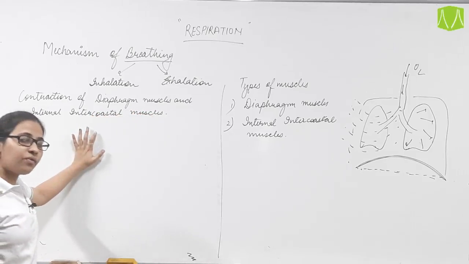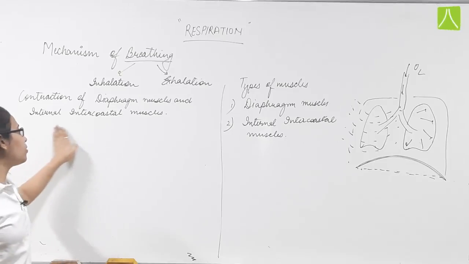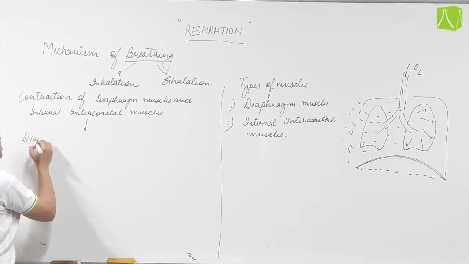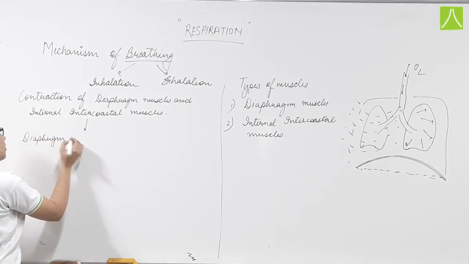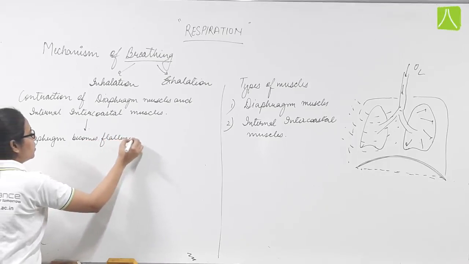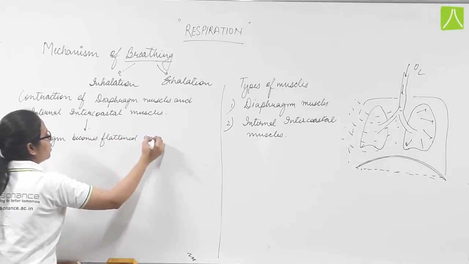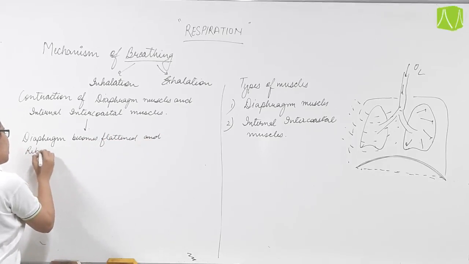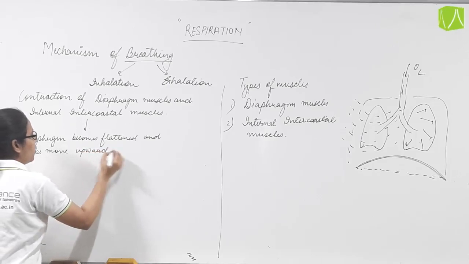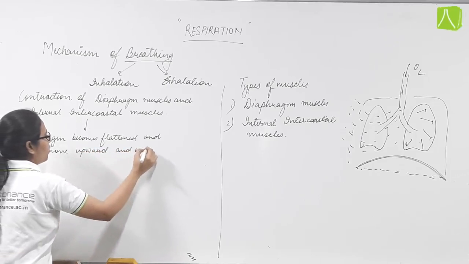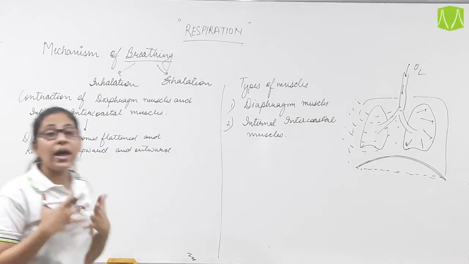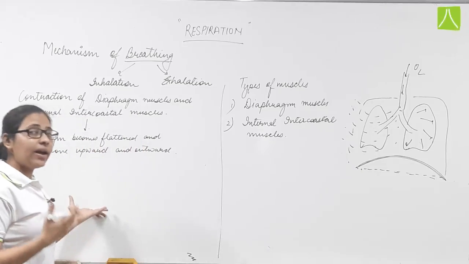Since the contraction of the diaphragm muscles and internal intercostal muscles takes place, the diaphragm becomes flattened and the ribs move upward and outward.